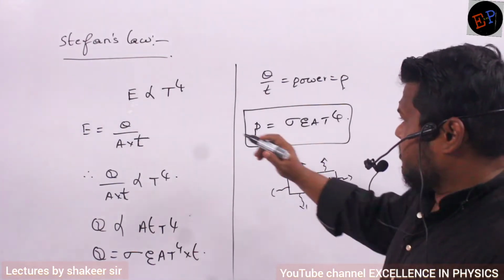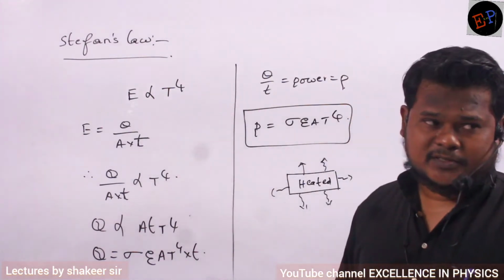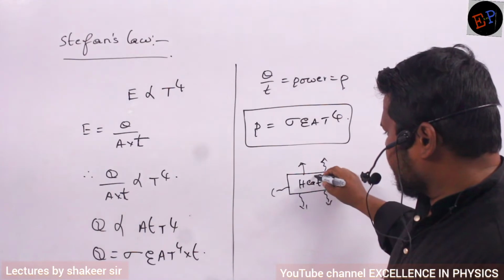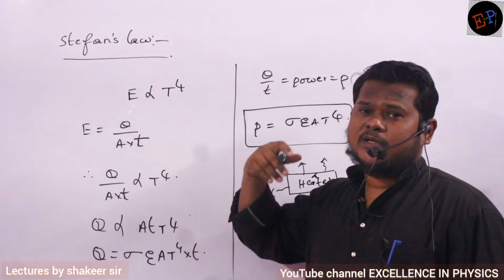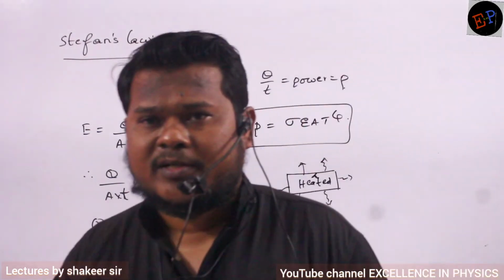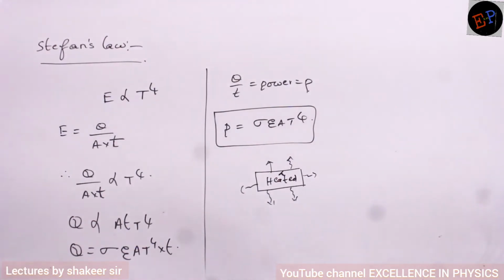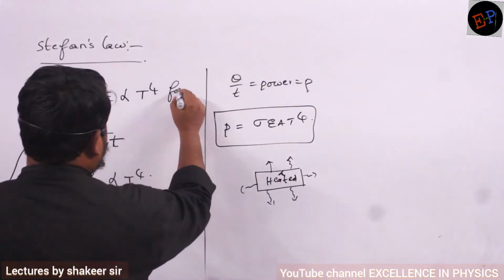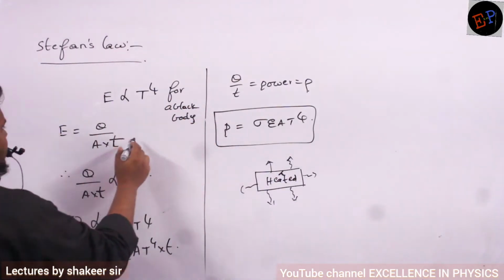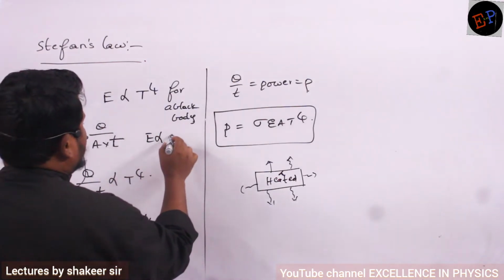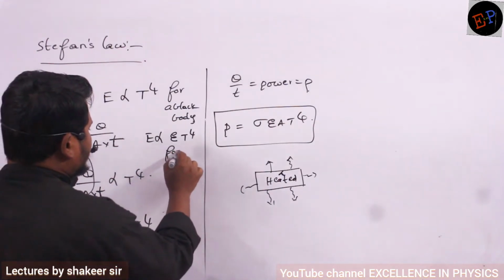And the emissive power of any body is directly proportional to the fourth power of its temperature. If the temperature of the body is T, then emissive power is directly proportional to T power 4 for a black body. This is the relation which is satisfied for a black body. For a general body, we have to write E is proportional to emissivity multiplied by T power 4. This is how I can write it for a general body.